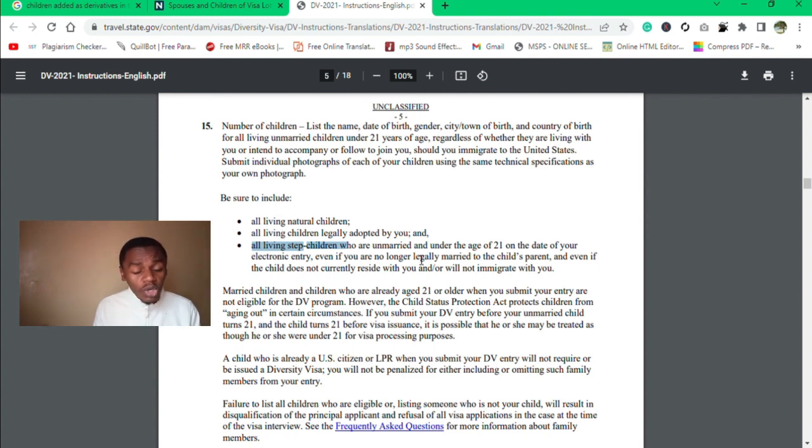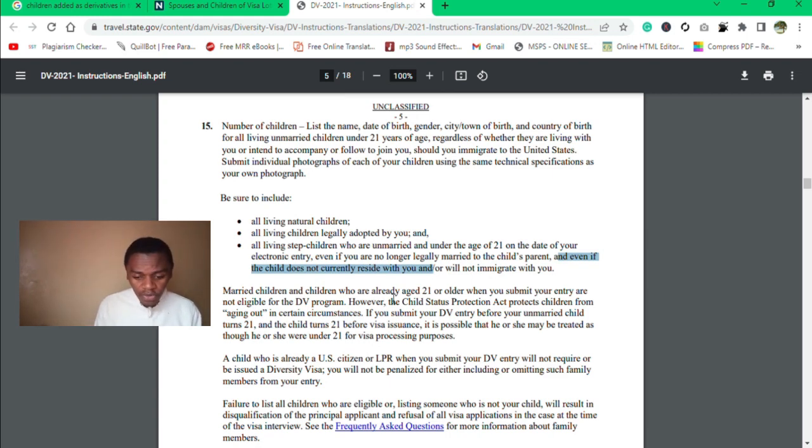And it is important to note this, that even if the child does not currently live with you, or even if you are no longer married to that spouse, even if you broke up, these children are still eligible to be added as derivatives in your Diversity Visa Lottery application. I hope that is clear.